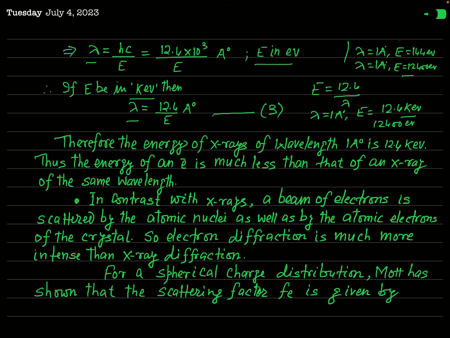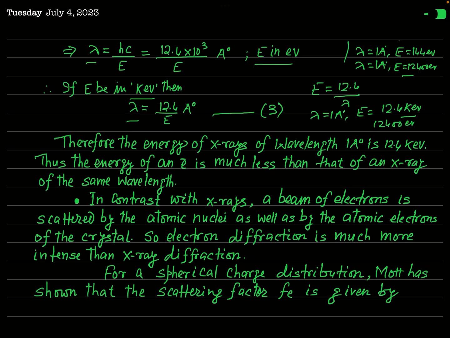Now let us see the second basic difference between the diffraction of electron and the diffraction of X-ray by crystals. Actually, when X-rays are incident on a crystal, the diffraction of X-ray is due to the electrons only, by electrons of the crystal.